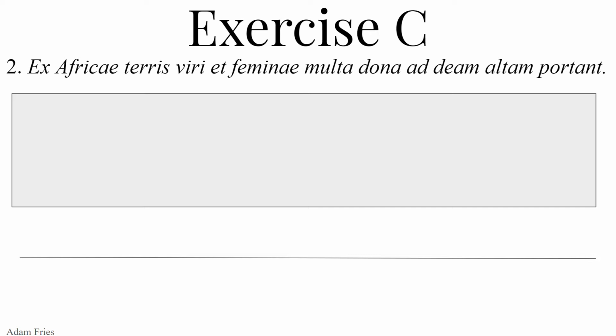Africae, from Africa, feminine, could be genitive singular showing possession. It can't be nominative plural because there's only one Africa. There's no plural of Africa. It could also be dative, but you don't know what the dative does yet, so it's not going to be dative. It's going to be genitive. The genitive singular of Africa is Africae, and that's showing possession. It's probably going to possess the next noun.